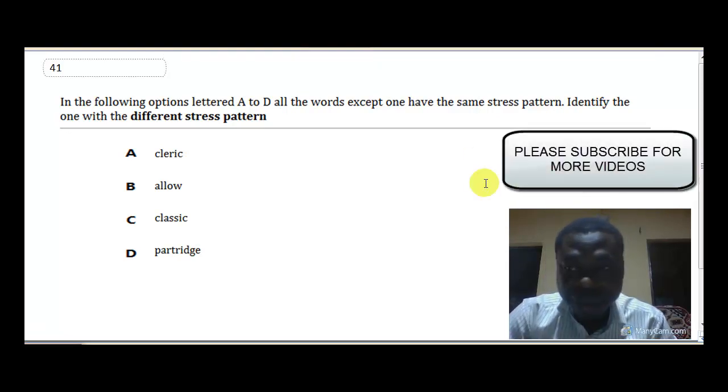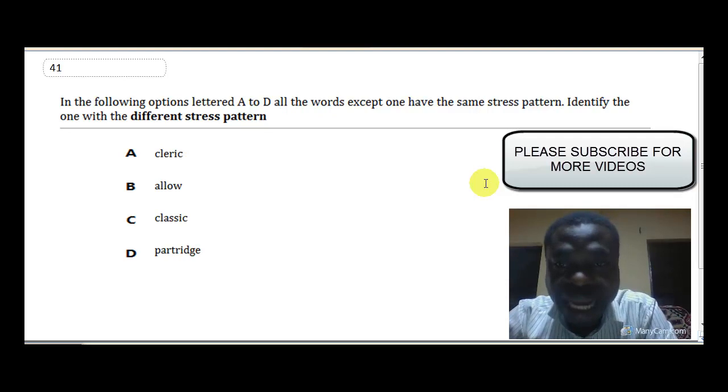Now, in the following options lettered A to D, all the words except one have the same stress pattern. Identify the one with a different stress pattern. When you talk about a stress pattern, you're talking about the syllable in a word that receives the primary stress. All right, so let's look at question 41.